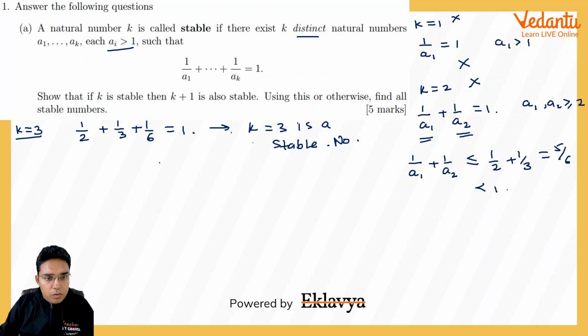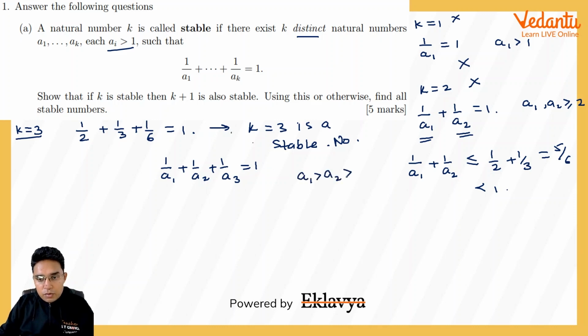Like if you are having 1 upon a1 plus 1 upon a2 plus 1 upon a3 equal to 1, then a1, the smallest of them being 3, cannot give you this sum equal to 1. Suppose a1 is greater than a2 and a2 is greater than a3, the smallest one, and suppose a3 is equal to 3.